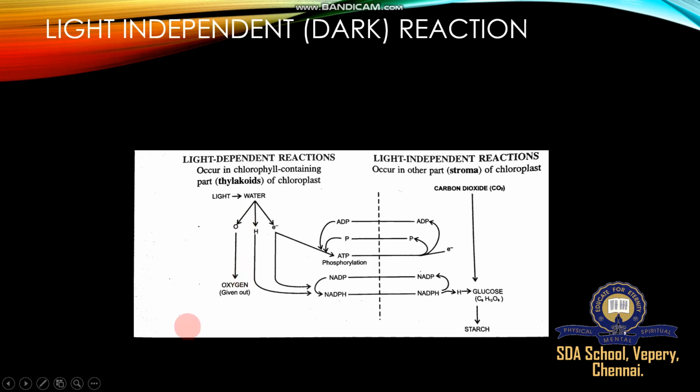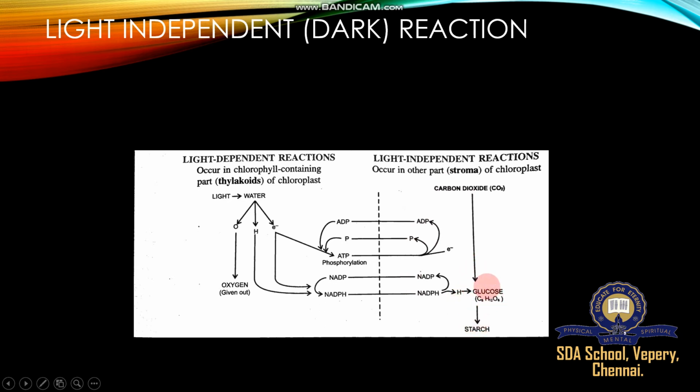Okay, so oxygen is given out to the atmosphere, but the hydrogen electrons are used in the process of dark reaction, because the energy generated from the light reaction is called NADPH and ATP. Both are the entry of dark reaction. What is dark reaction? Light independent reactions occur in the stroma of the chloroplast. Okay, then during night, with the help of carbon dioxide and this energy, production of glucose happens.